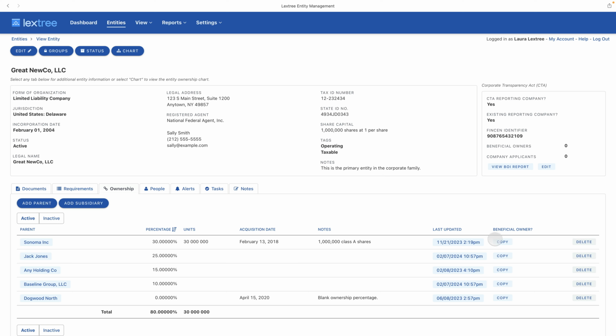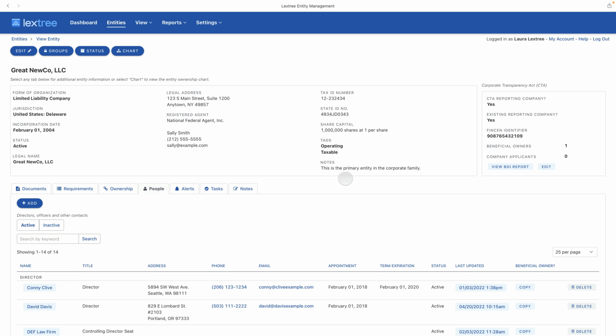And so on this last column, we're simply asking, is this a beneficial owner? And if it is, we want to choose copy, which is going to take all that information about Jack Jones that the beneficial ownership information report needs and copy it to that report. And we'll return and see that effect in just a moment.